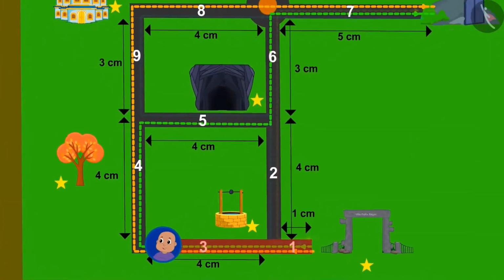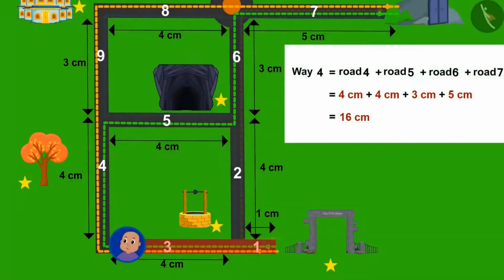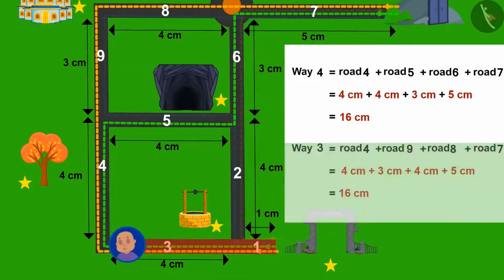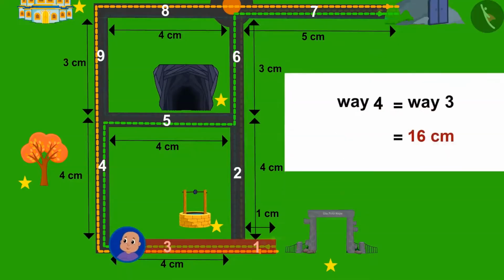Now, if Bablu has 2 exit routes, are these 2 paths at equal distance? Find an answer to this question by pausing the video. Absolutely right. Both paths are exactly at the same distance. The total distance on the map is 16 centimeters.